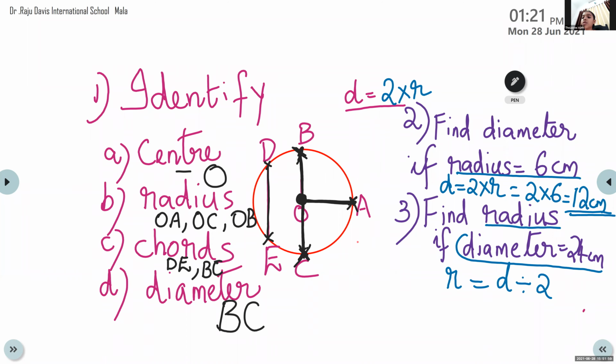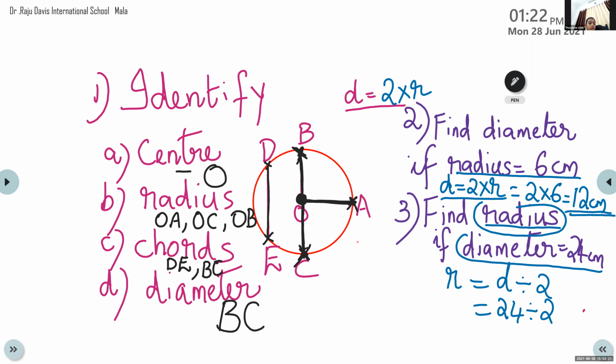Ma'am, you did not write 2r. 2r we have written there because we have to find out diameter. Here what we are going to find out? Radius. So radius, she told me already correct. d divided by 2. So here 24 divided by 2. Find out the answer and tell me.